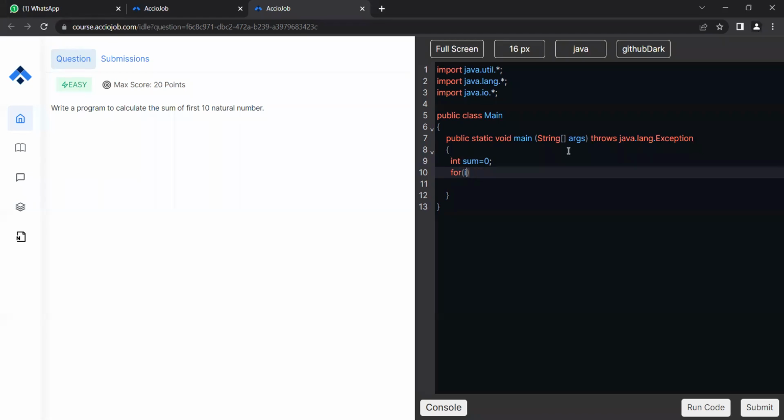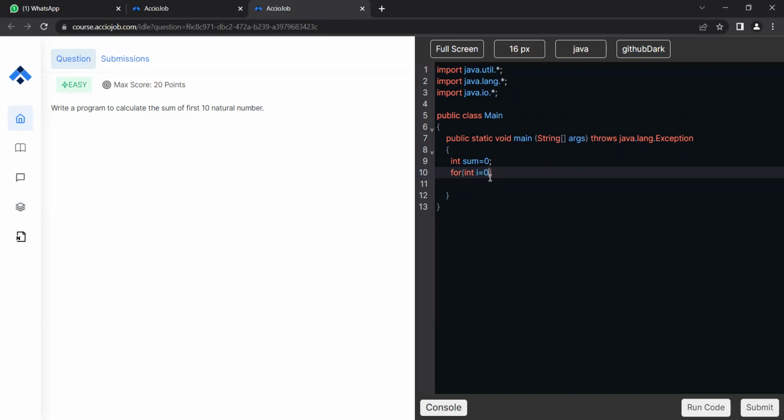Now the for loop is used like this: int i = 0. As I said earlier in the very first class, the first part in the for loop is the initialization of a variable. You can see the initialization of int sum and int i is similar. This specifies that I'm initializing integer i for this specific loop only. The i will be valid only in the scope of this for loop.